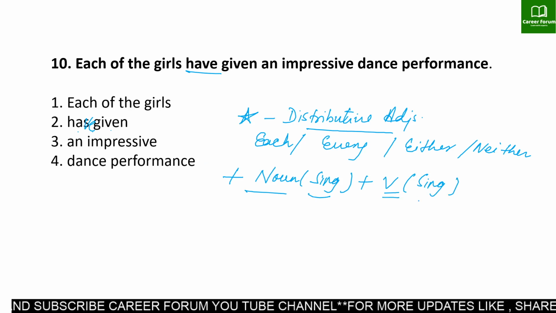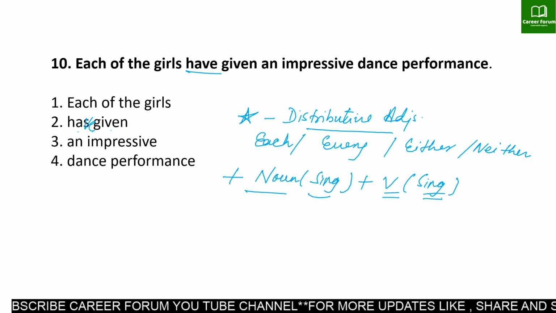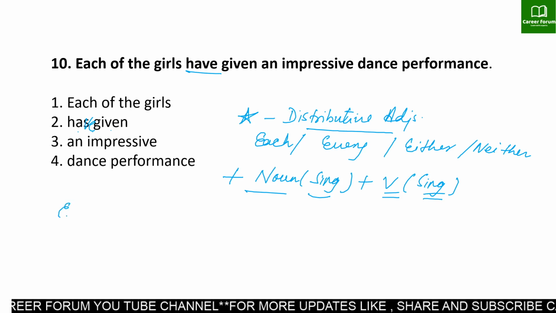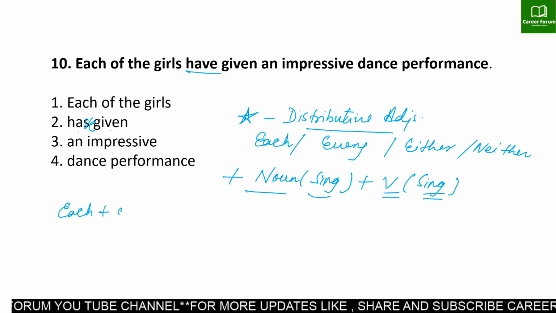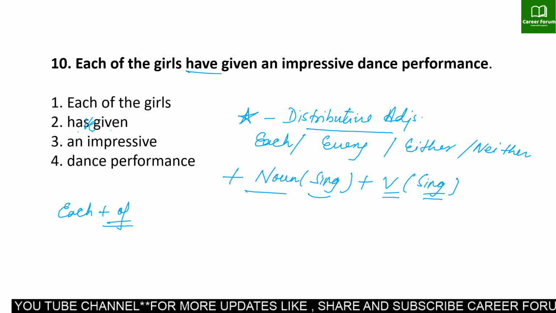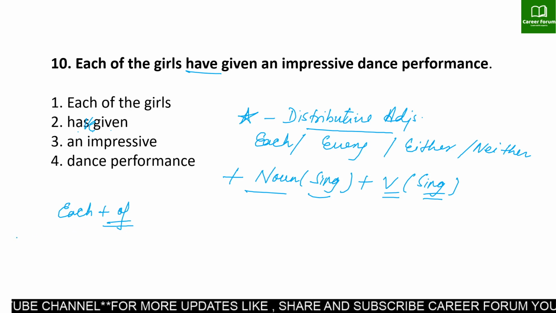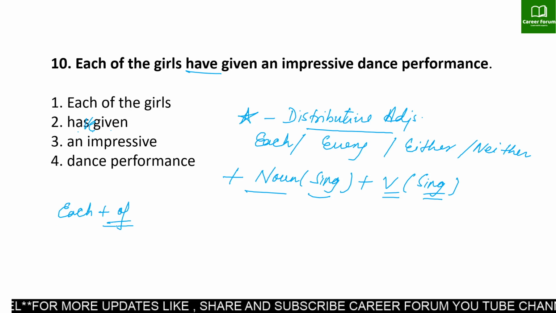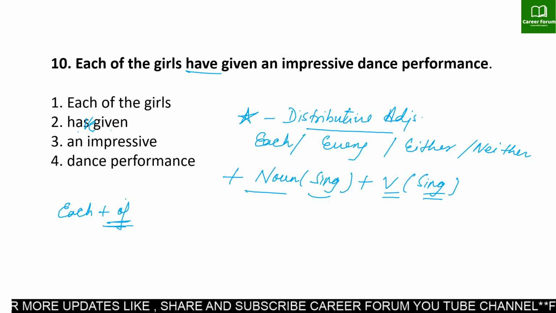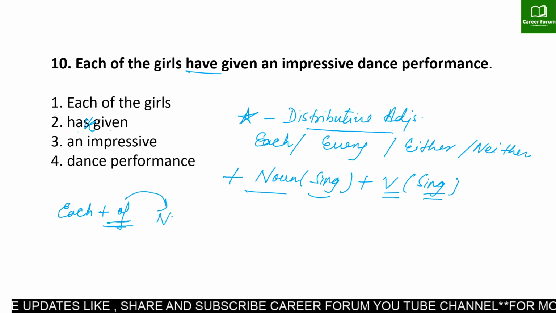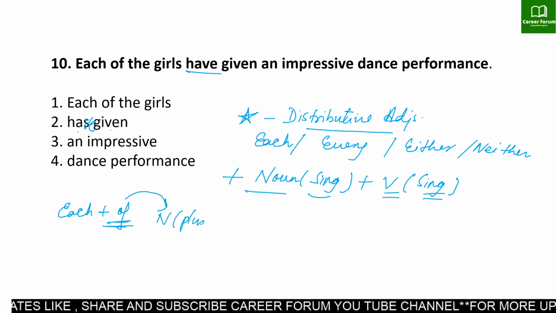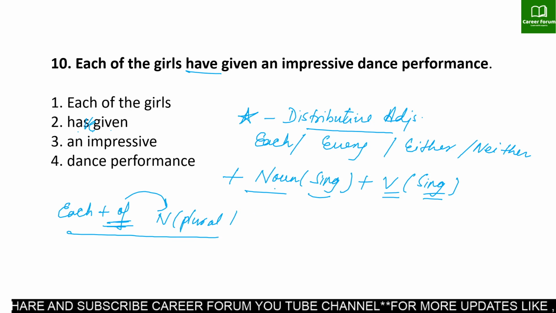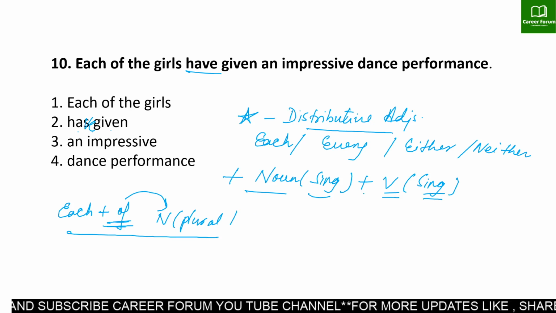Likewise, if they follow a verb, that verb has to be in the same form, singular. But here we have each and then we have of. As I just mentioned in a couple of questions before, whenever we have the expression of, and it follows a noun, this noun has to be plural. But this whole phrase is singular. Distributive adjectives are always singular.